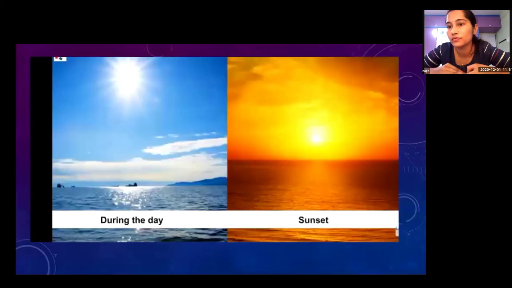You can see this. During daytime, the sun looks blue, and at the time of sunset or sunrise, we can see a red-yellow sun. Okay, next please.